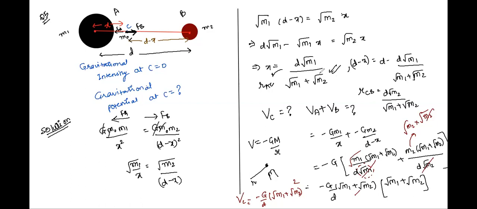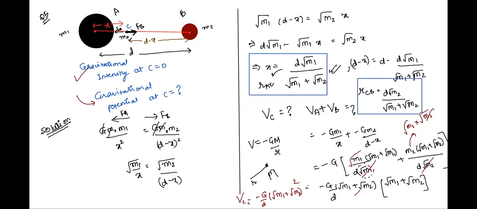Great. Class, if this entire approach is clear to all of you, you may raise your hands. But before you do, once again, a quick recap of what we have done. We were given two bodies, each with mass M1 and M2. We were told that there is a point between them where gravitational intensity is zero, and the gravitational potential at that point had to be calculated. So we first found the position of that point by calculating the value of X. Then we also calculated the value D minus X, or the distance of that point from the other planet.